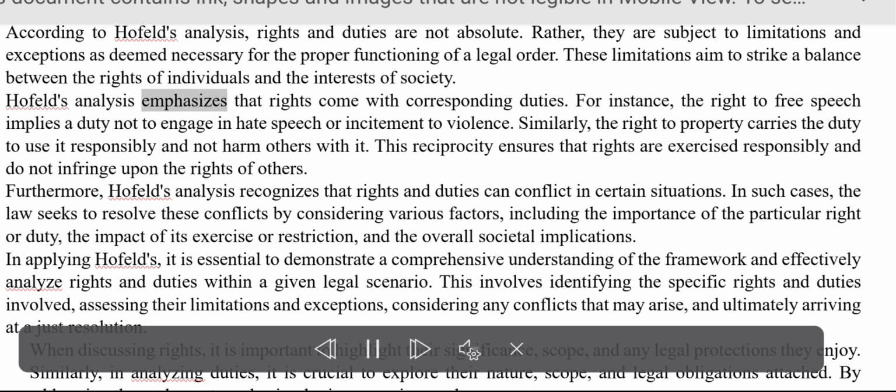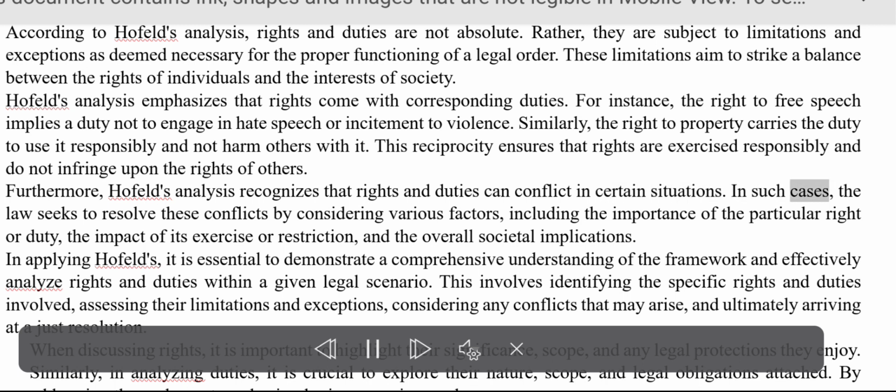Hohfeld's analysis emphasizes that rights come with corresponding duties. For instance, the right to free speech implies a duty not to engage in hate speech or incitement to violence. Similarly, the right to property carries the duty to use it responsibly and not harm others with it. This reciprocity ensures that rights are exercised responsibly and do not infringe upon the rights of others. Furthermore, Hohfeld's analysis recognizes that rights and duties can conflict in certain situations.